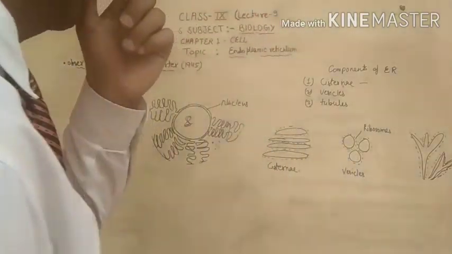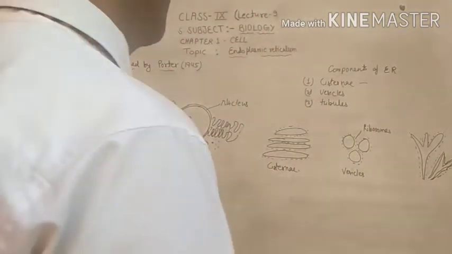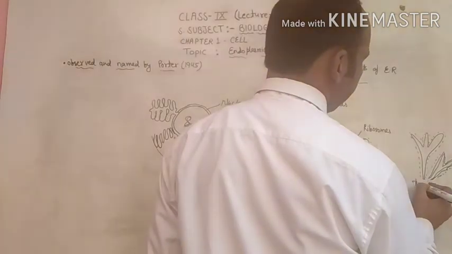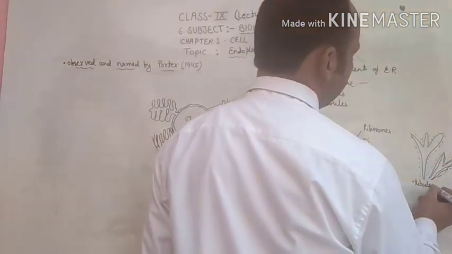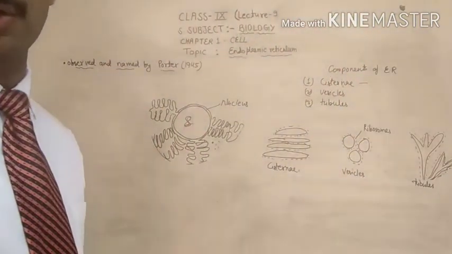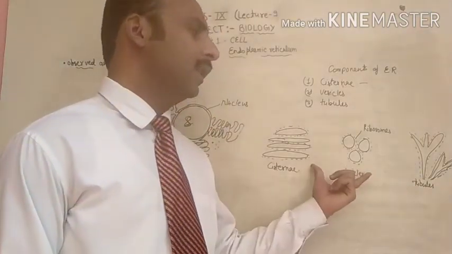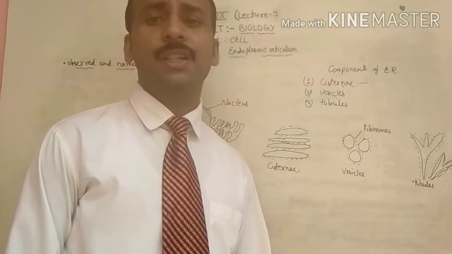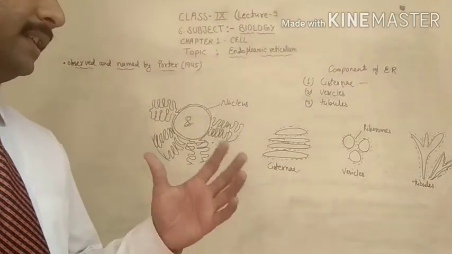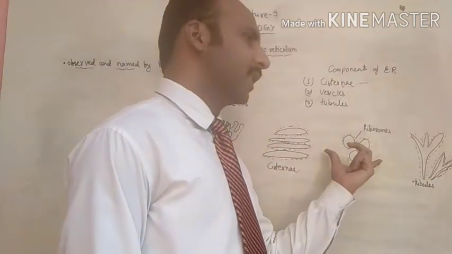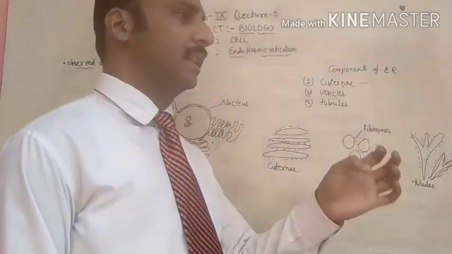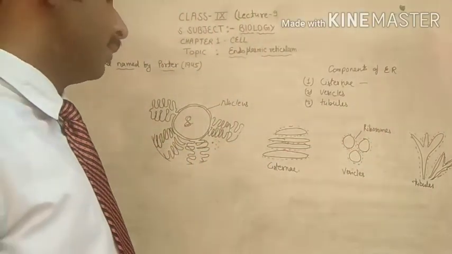These are the tubules, and these tubules are also a component of the endoplasmic reticulum. These three are called the components of the endoplasmic reticulum, meaning the endoplasmic reticulum is made up of these three substructures.